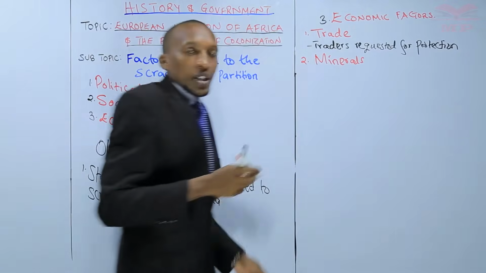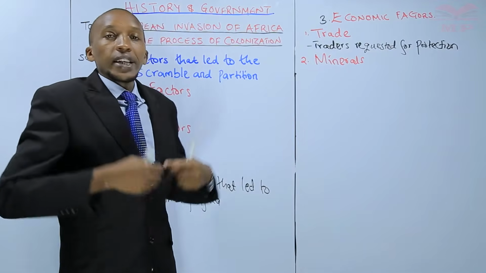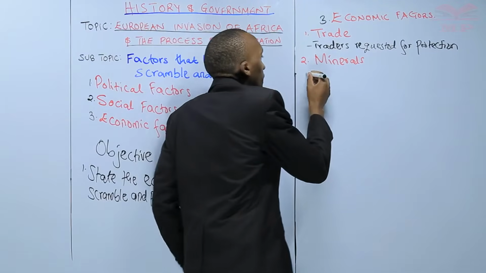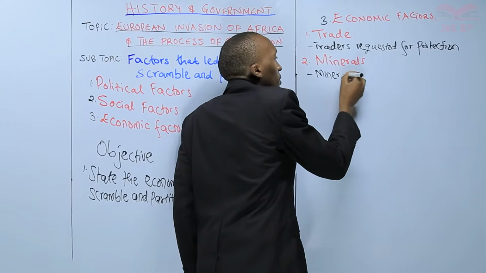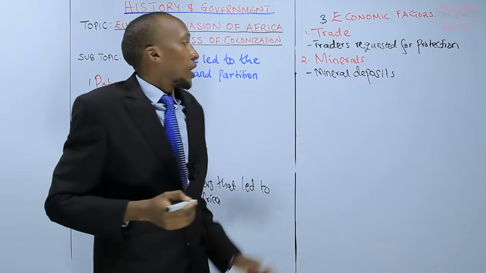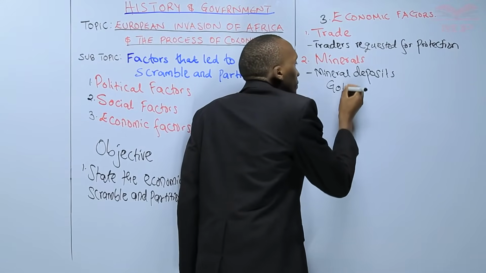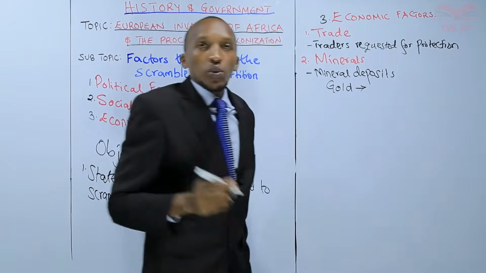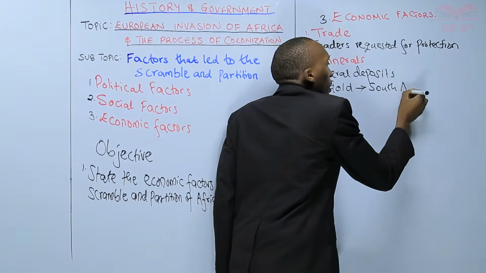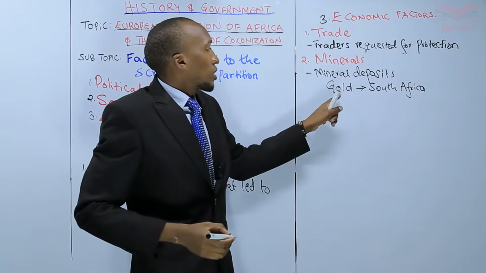So there existed minerals. The explorers that came initially, before the process of colonization started, discovered that there were mineral deposits in the interior of Africa. Which are these mineral deposits? An example is gold that was found in South Africa. Just giving an example, South Africa. So these interested people to come to South Africa because there is gold.